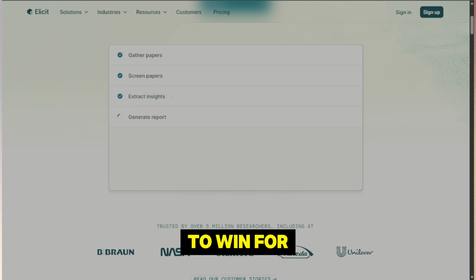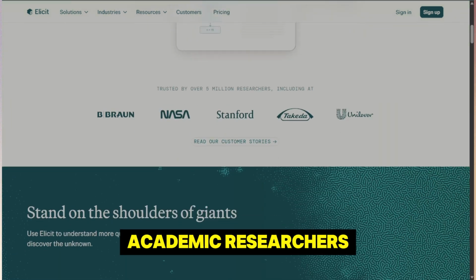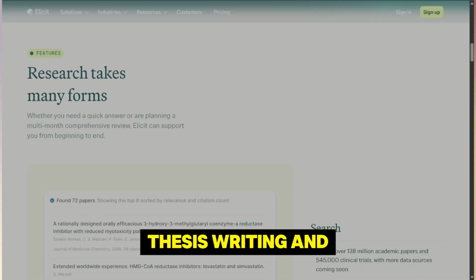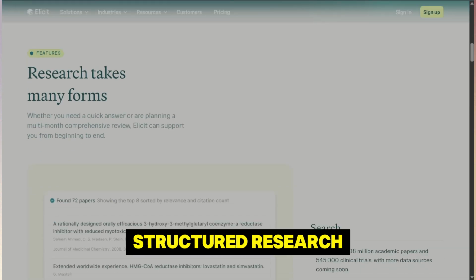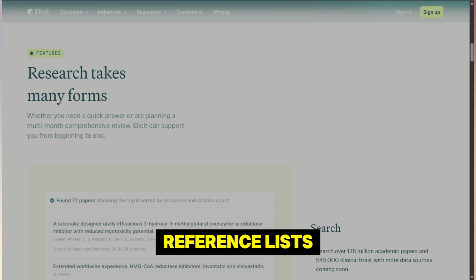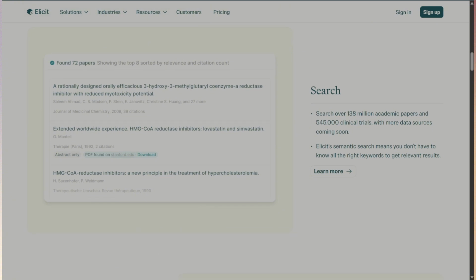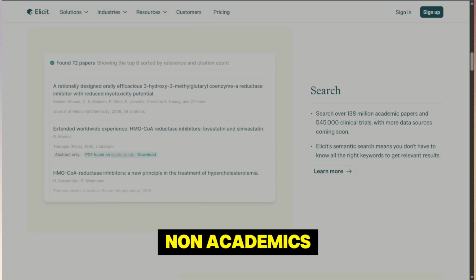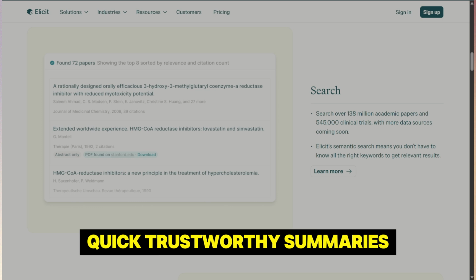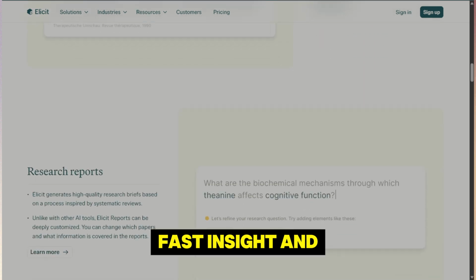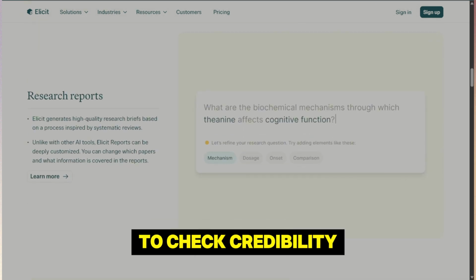Elicit is likely to win for academic researchers, scientists and students, deep literature reviews, thesis writing and structured research, and users needing detailed reference lists, paper metadata and source links. Consensus is likely to win for professionals, writers and curious non-academics, quick, trustworthy summaries of research and evidence, and people who need fast insight and a simple way to check credibility.